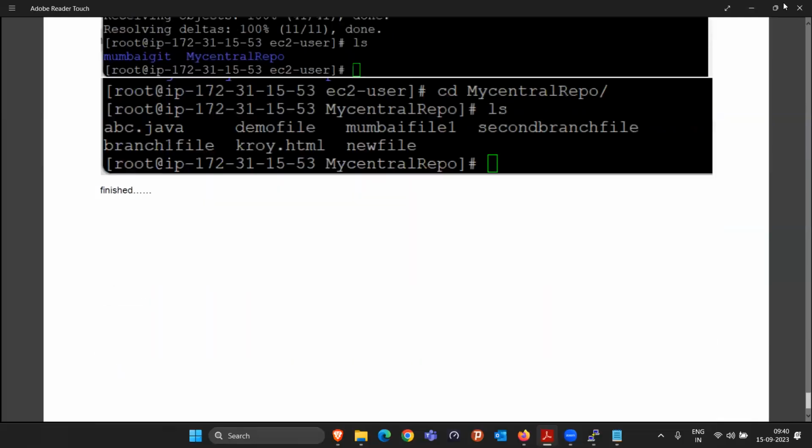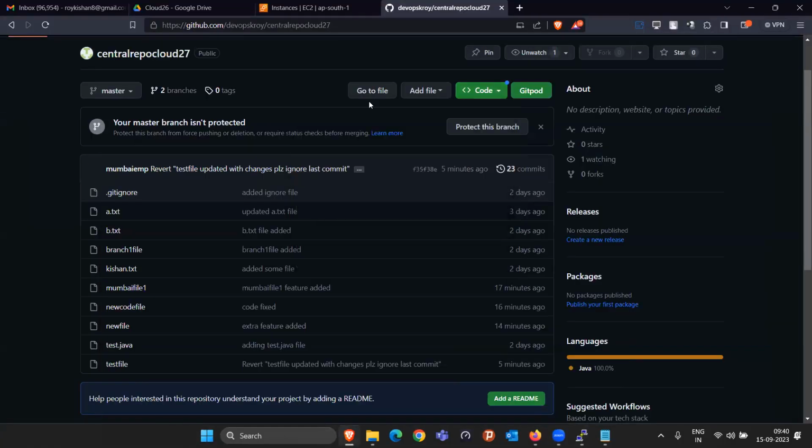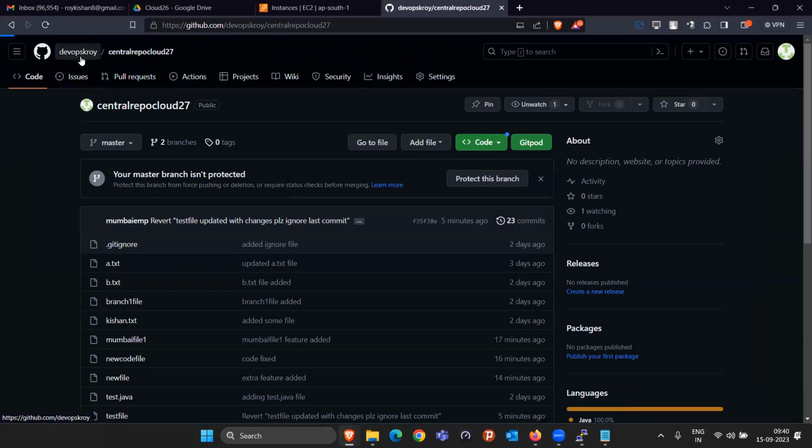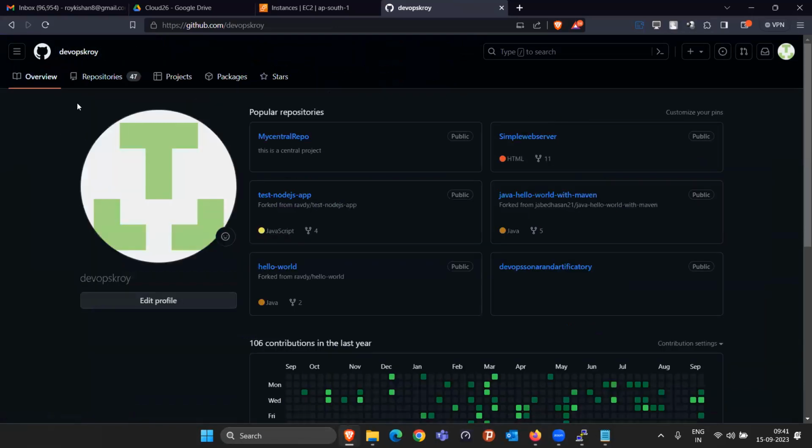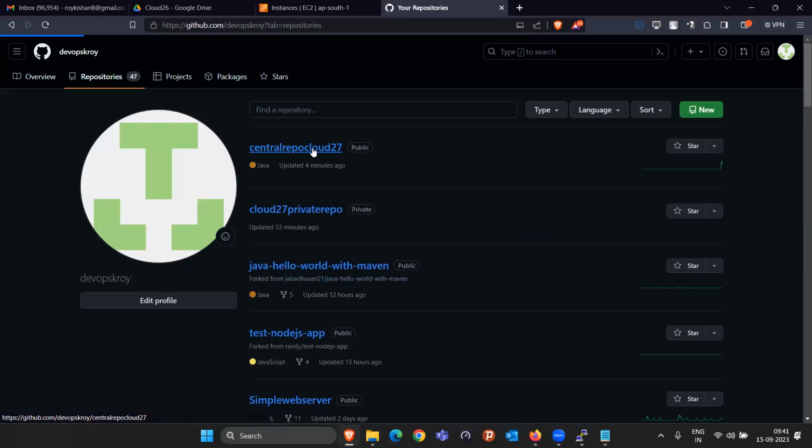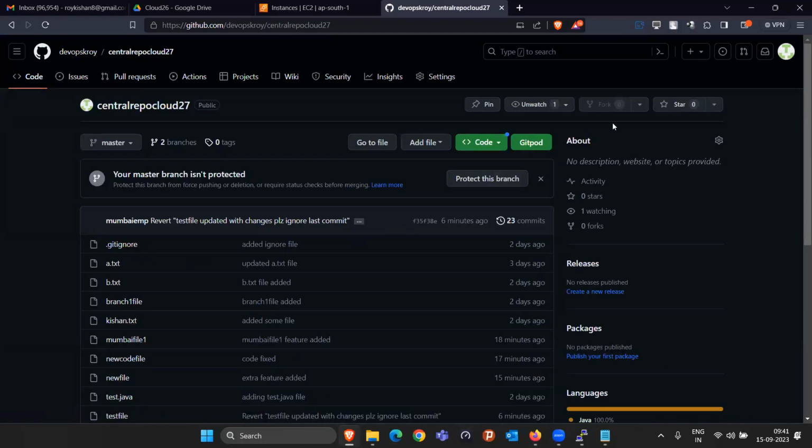After this clone, there is one more thing you have to understand. Anybody know about fork? Have you heard about fork? Fork is basically a thing here. See, this is my repository. Take an example, we are working on this repository. In this repository, there is an option here. You are seeing fork, this one, and it says cannot fork because you are the owner of this repository, right? I am owning this repository, so I cannot fork this. Fork can be helpful in this scenario.